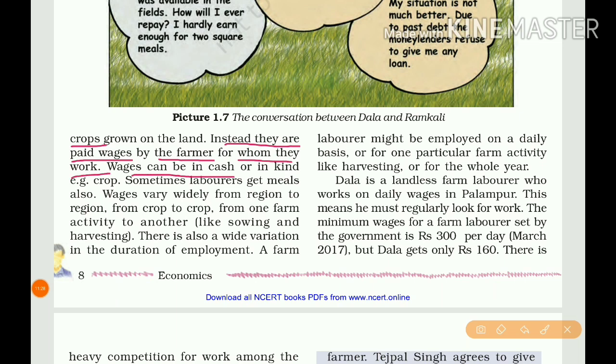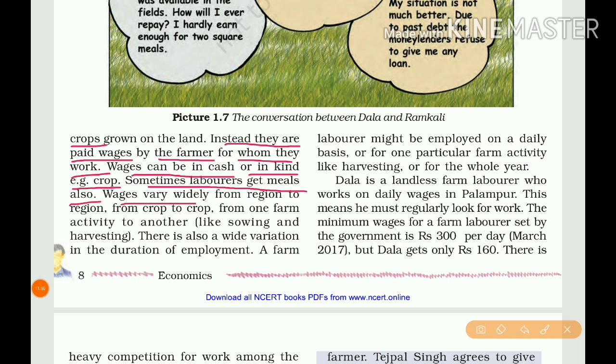Wages can be in cash or in kind. That means crop. So they can collect wages through cash, or otherwise in kind. Kind means whatever crop they are cultivating in that field, they get that crop as wages. Sometimes laborers get meals also, food also.